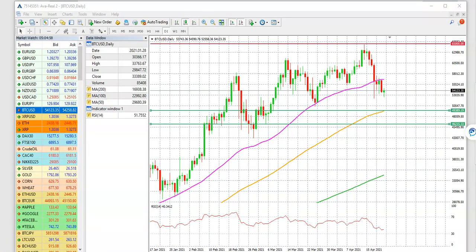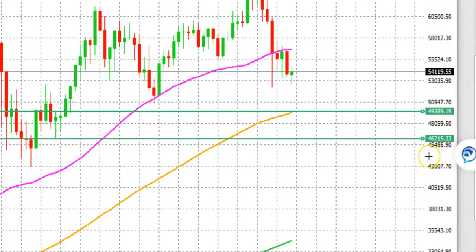So once again, that important support level is between 46,215 to 49,389, and that is again very much in line with the 50-day simple moving average.